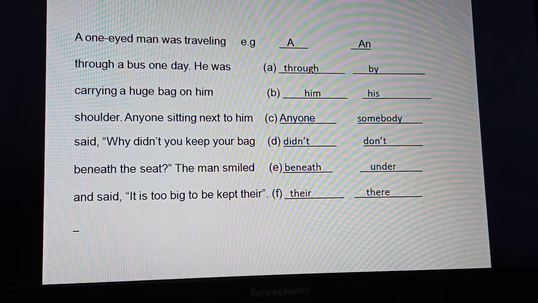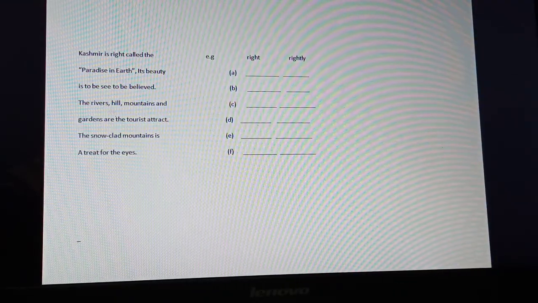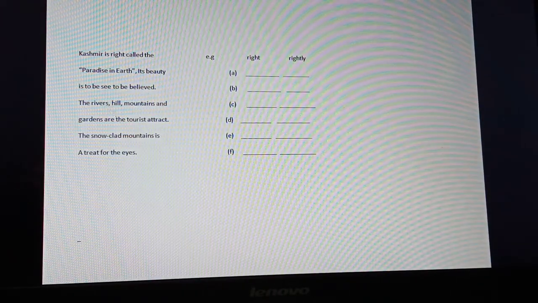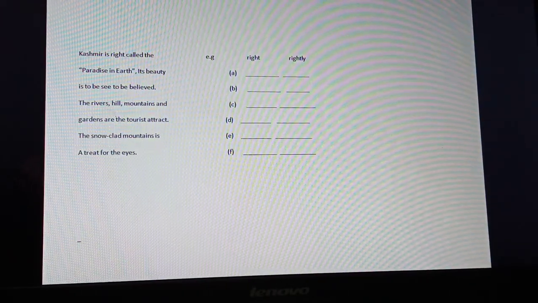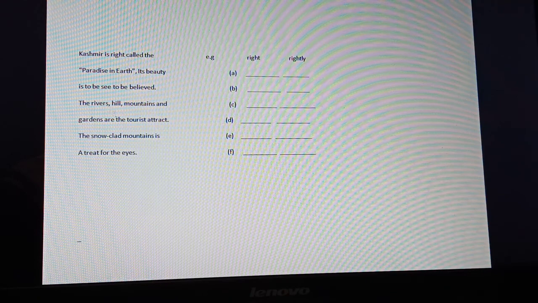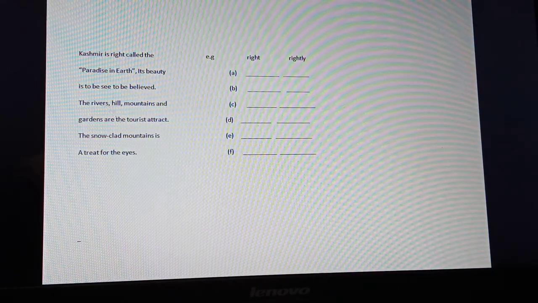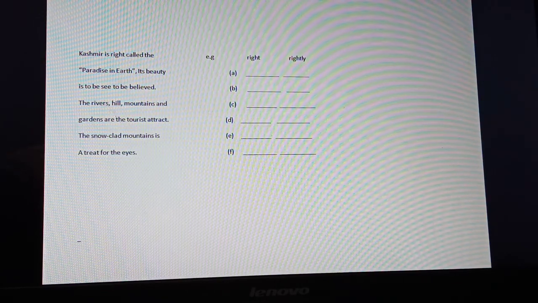Now, you will have to write down all these examples as well as homework. Next 2 slides is your homework. See there. Kashmir is right called the paradise in earth. Its beauty is to be seen, to be believed. The rivers, hills, mountains and gardens are the tourist attract. The snow-clad mountains is a treat for the eyes. One example is given, done for you. Rightly. Kashmir is rightly called, not right called. Rightly called the paradise on earth, not in earth. Sorry, I gave you the answer of the second one also, but it's fine. So like that you find out and write.